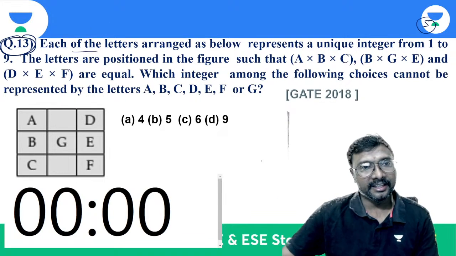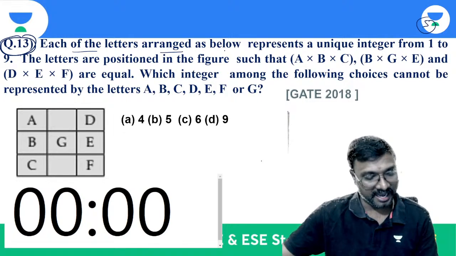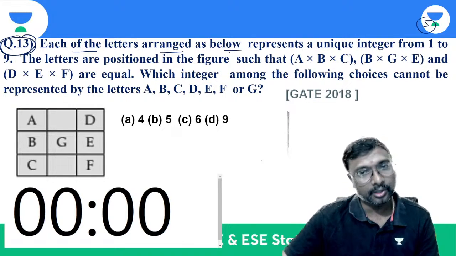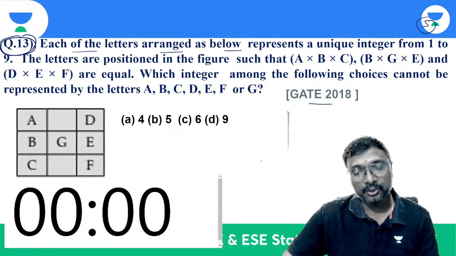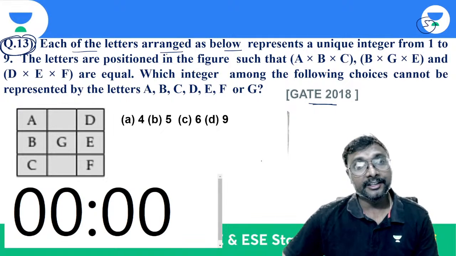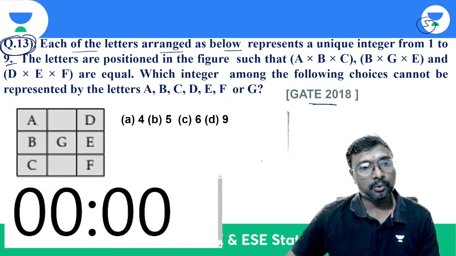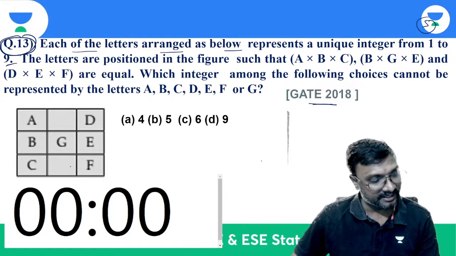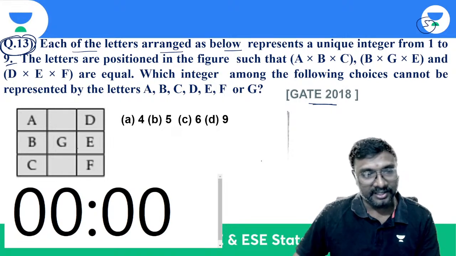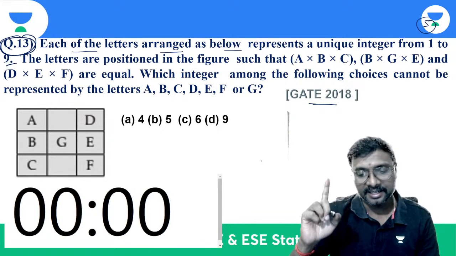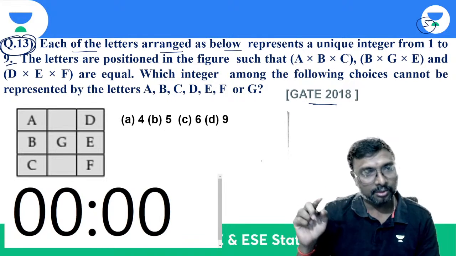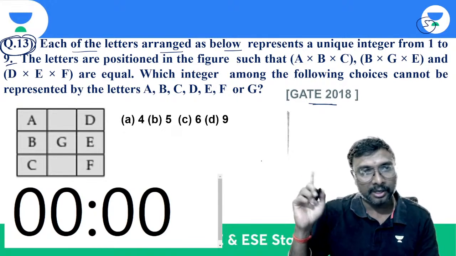So each of these letters is arranged as below, right? Question not understood? Okay, don't worry, I'll explain. This is a GATE 2018 question. Each of these letters arranged as below represents a unique integer from 1 to 9. So these are 1, 2, 3, 4, 5, 6, 7, 8, 9, nine of them. Each letter is representing one number, from 1 to 9.